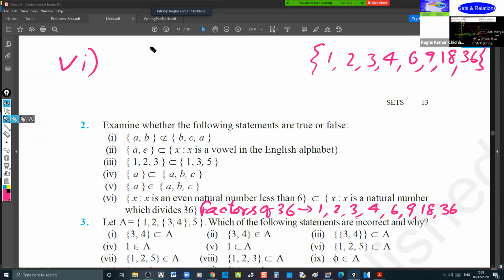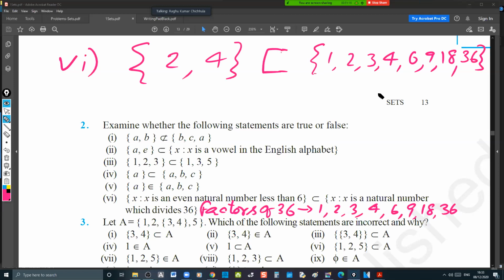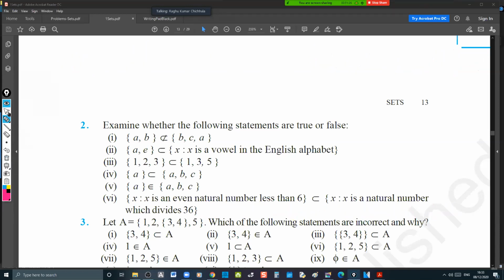Okay, I did not notice that. I took all the natural numbers, so 2, 4. Obviously, it is a subset of... Yes, sir. Subset of 1, 2, 3, 4, 6. That's right. Yes, sir. Third one, Maurya.